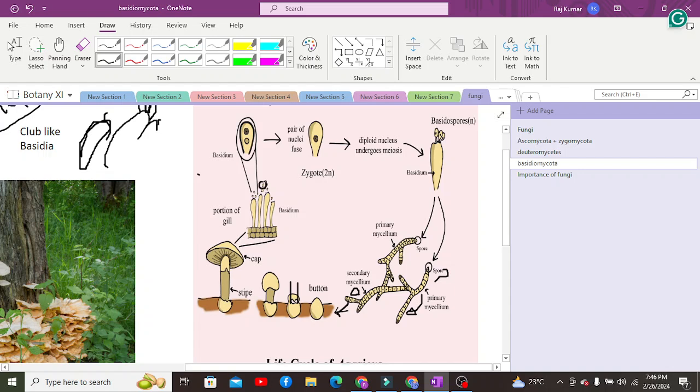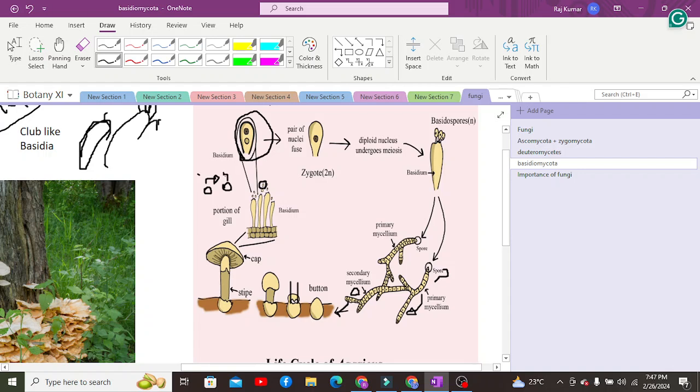When these haploid basidiospores germinate, they develop into a structure which is known as basidium. Two basidiospores fuse together, due to which plasmogamy occurs.